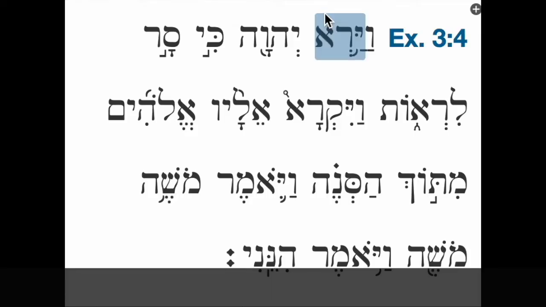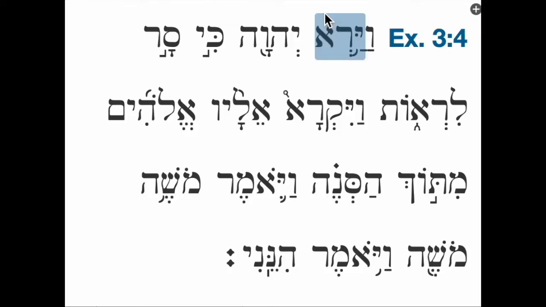So the first word of the verse is vayar. This is a third masculine singular, vav consecutive, in the qal stem. And we know it's third masculine singular because it has a yud prefix and no suffix. That's a sign of the third masculine singular. Now remember that the vav consecutive, especially in final hey verbs, is going to be apocopated. That means that the ending is going to be chopped off.